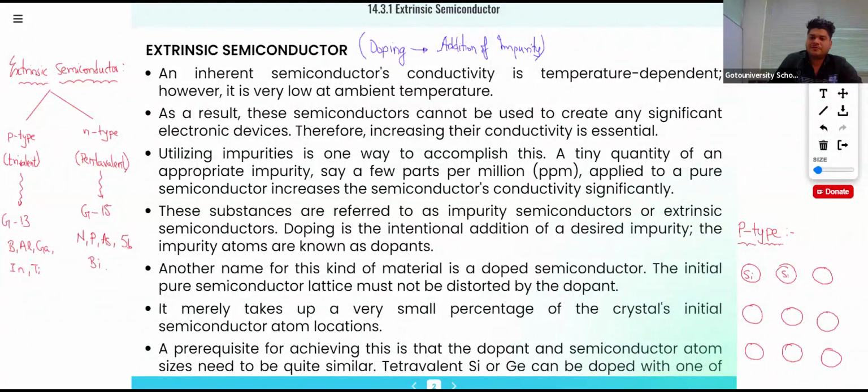Silicon, silicon, silicon, and so on. In the case of P-type semiconductor, we have trivalent impurity, that means boron. Now these will be connected by means of covalent bond.